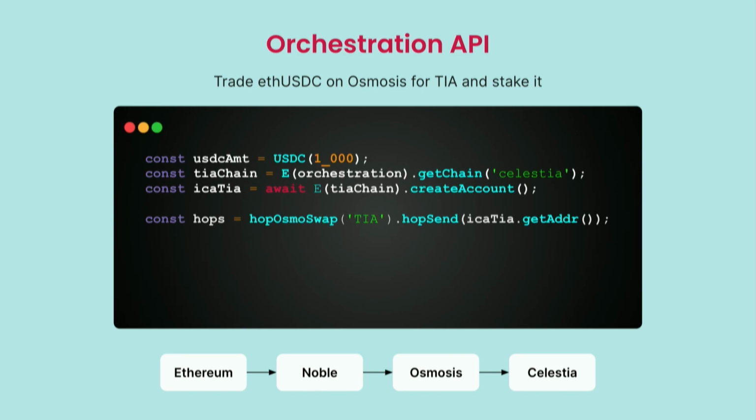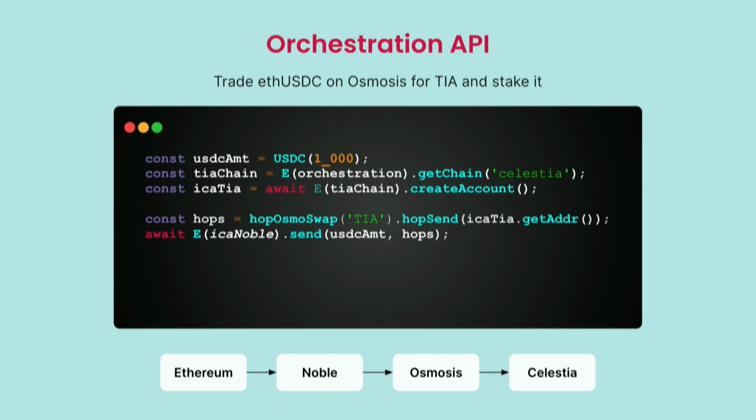It's hard to program normally. Here, I can just do it in one place. I write it all up. I say, I want something that will swap on Osmosis USDC for TIA, and then send it on to my account on Celestia, right? Pretty straightforward. We don't need to go into the details here, but millions of programmers would trivially understand that.